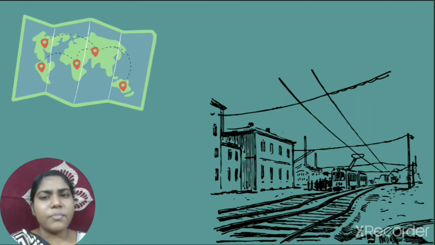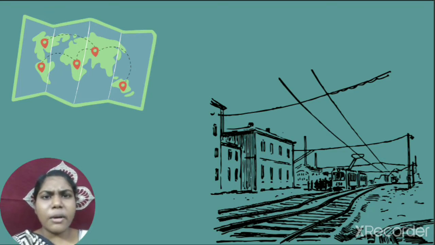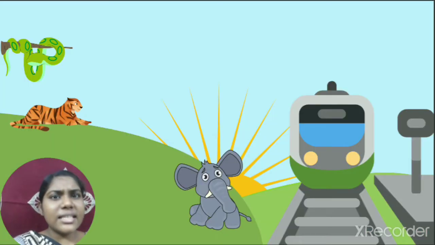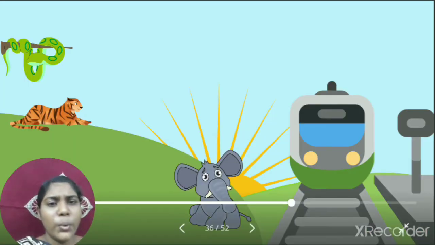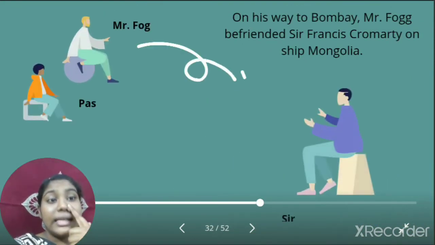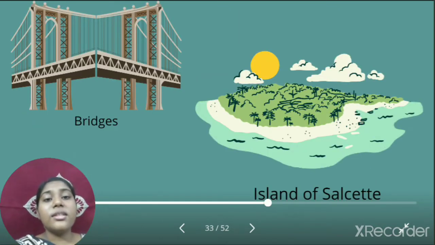They are looking at that person and thinking, yes, I know this person. Who is he? When they looked closely, they saw, yes, Sir Francis Cromarty.